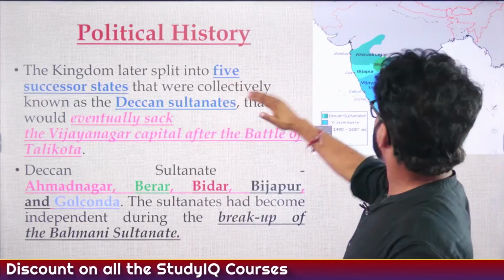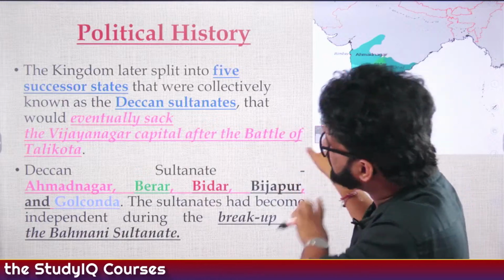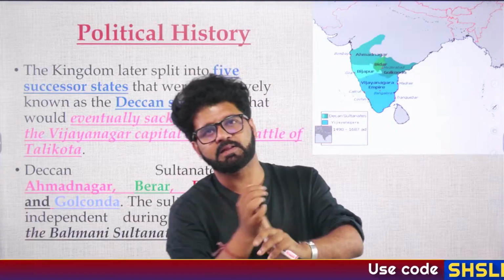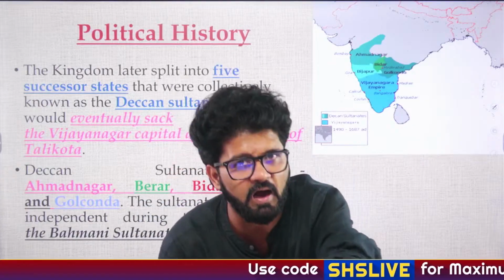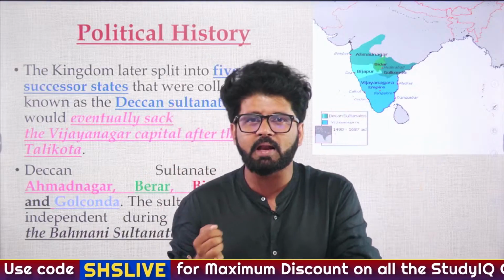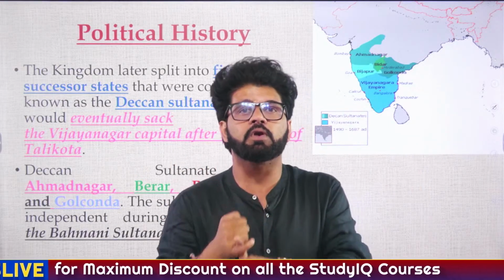So, political history of these 5 sultanates, we know something about them. And again, some of these kingdoms will come together and they will sack Vijayanagar Empire during the period of Alia Rama Roy. This we have discussed in the last lecture. Alia Rama Roy belongs to which of the 4 dynasties of Vijayanagar?